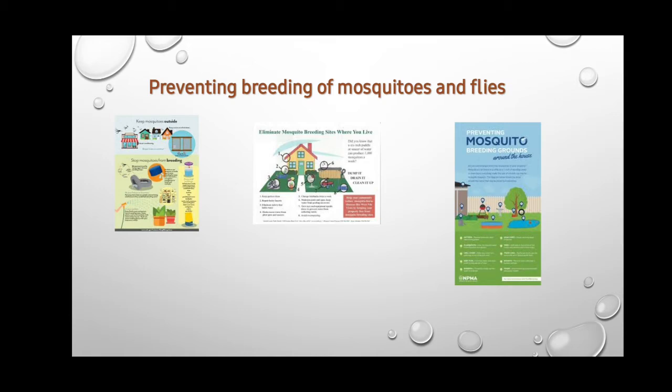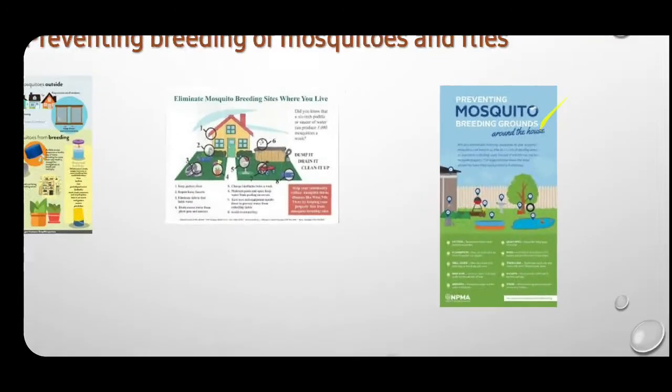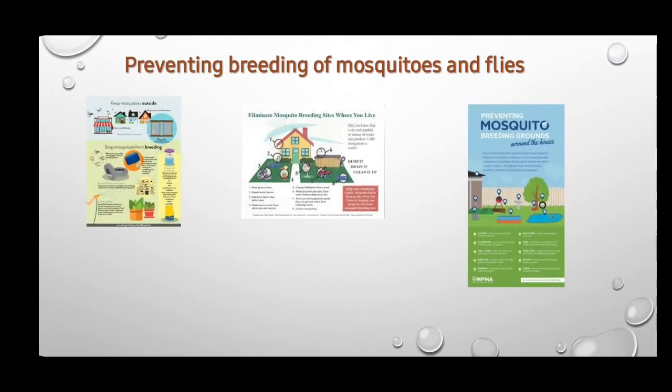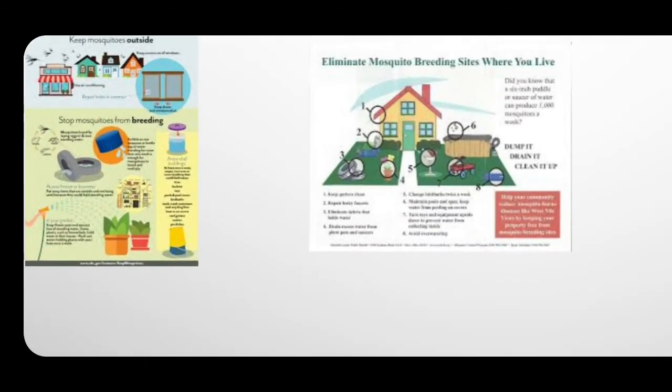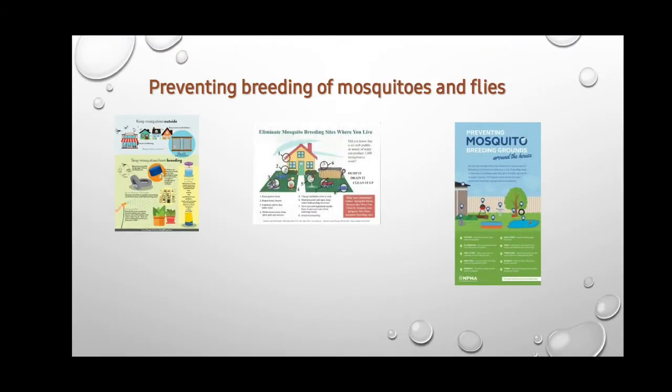The next is preventing the breeding of mosquitoes. Breeding of mosquitoes mostly happens when there is stagnant water, water which is not flowing. Here you can see a few images where the water is clearly stagnant, and as a result the mosquitoes breed and their number increases.